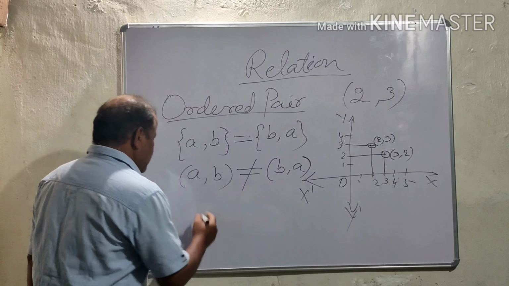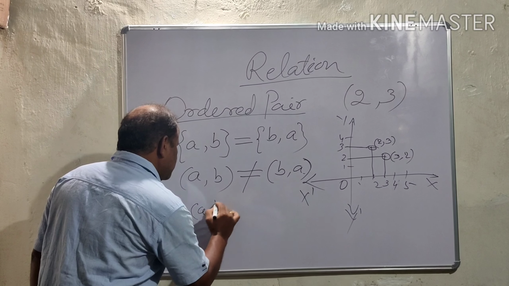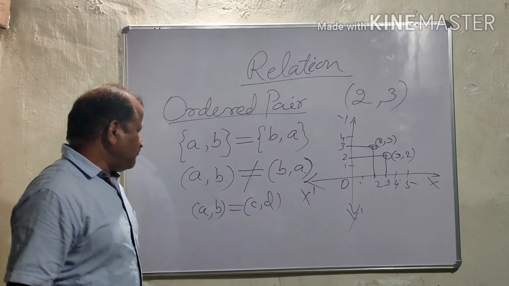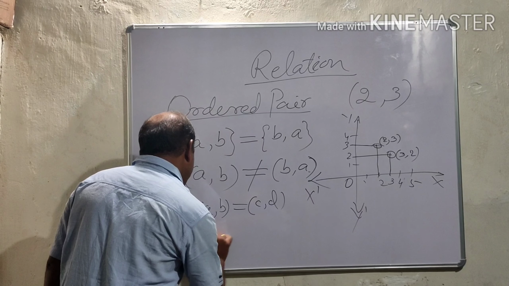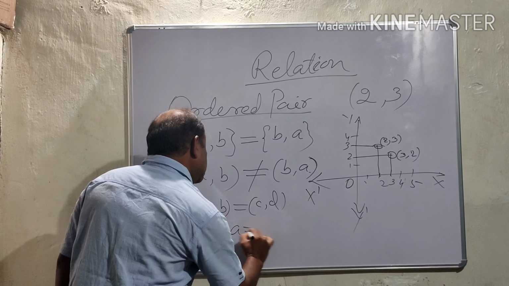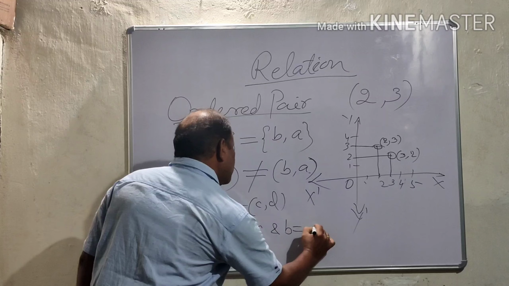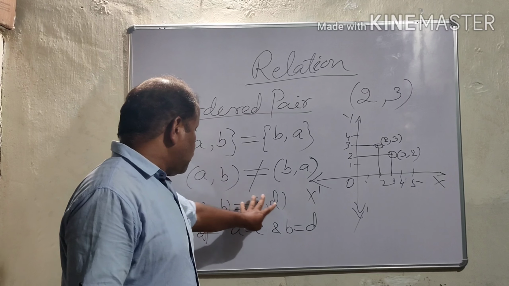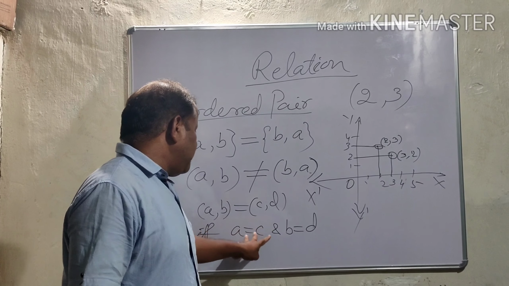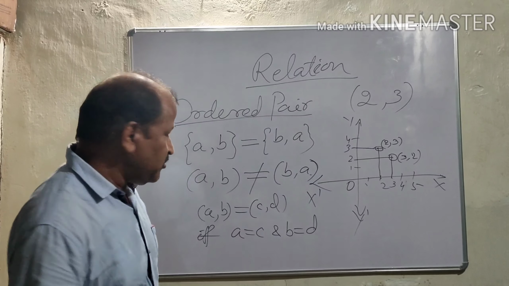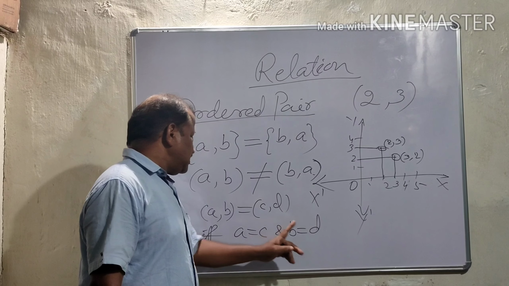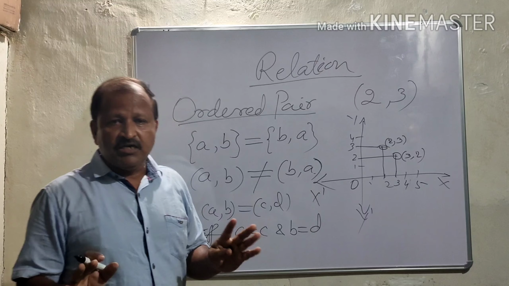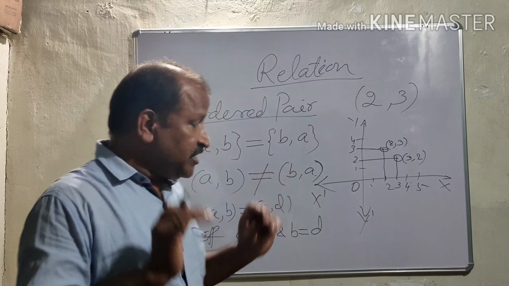When will two ordered pairs be equal? Suppose (A, B) is equal to (C, D). This is only possible if and only if A is equal to C and B is equal to D. That means two distinct ordered pairs cannot be equal.